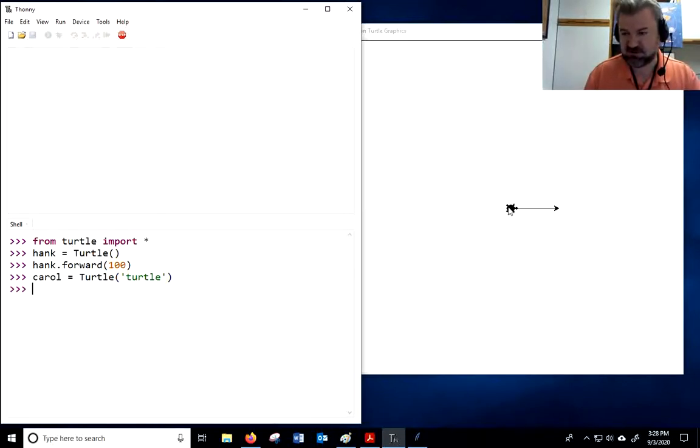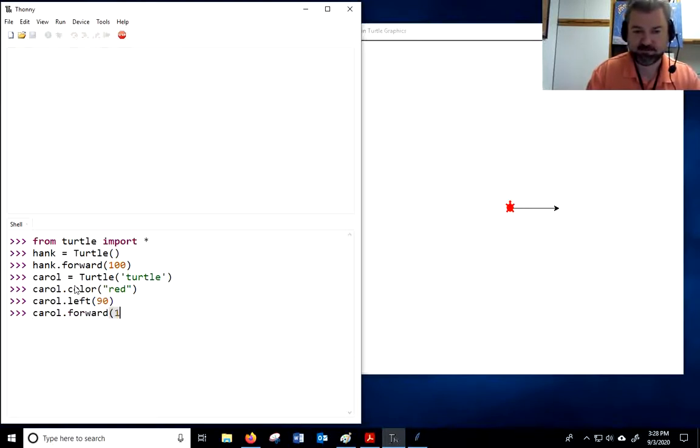Look at Carol. Carol is already a turtle. Let's change Carol's color. And I'm going to make Carol turn left 90 degrees. And I'm going to make Carol go forward 150. So now Hank's still over here, y'all. Hank still looks like a sad little arrow, and that's fine. I'm going to let Hank be an arrow. I don't have any problem with an arrow. We'll make Hank turn right 45. We'll make Hank go forward.